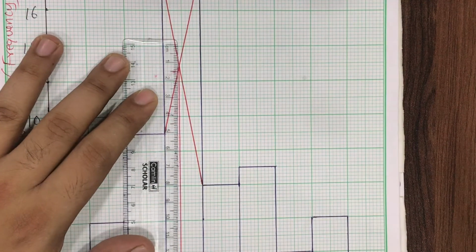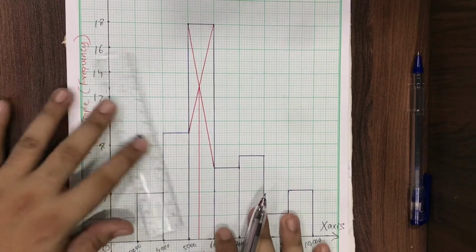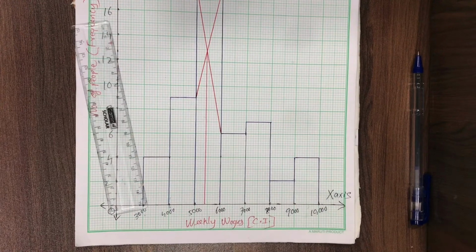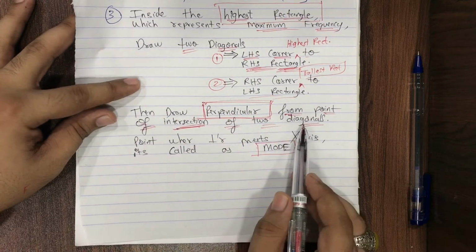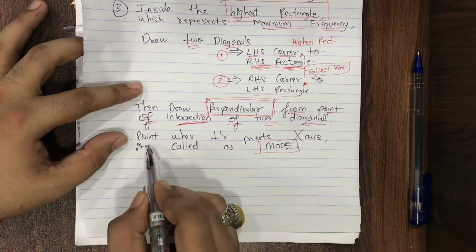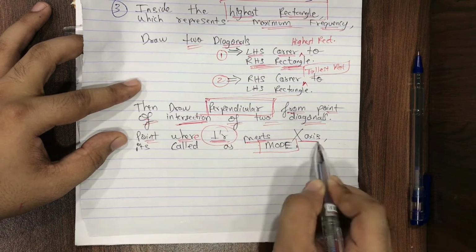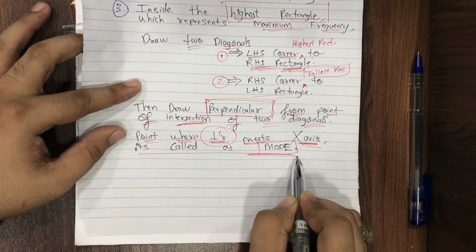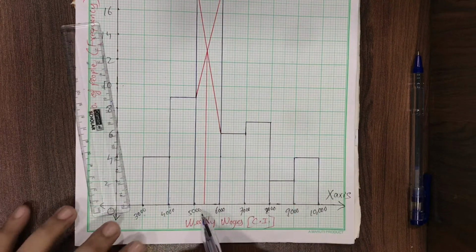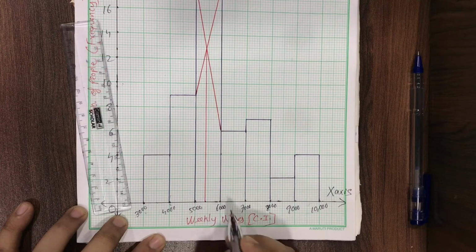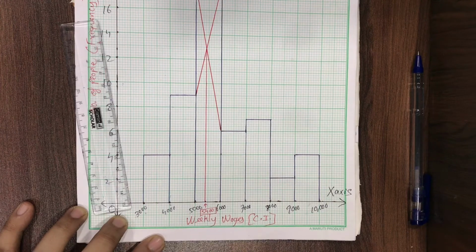From my point of intersection, I am drawing a perpendicular. Why? It's clearly mentioned in the note: then draw a perpendicular from the point of intersection of the two diagonals. Now please see here. The point where the perpendicular meets the x-axis is called the mode. My perpendicular meets over here, and this is 5400, because it's the fourth subline.